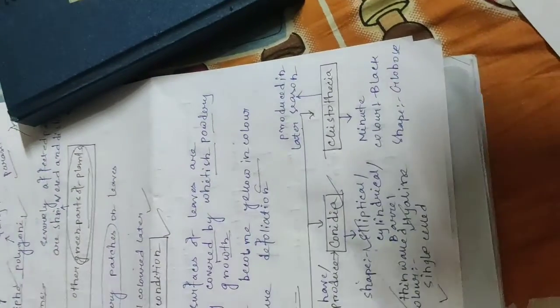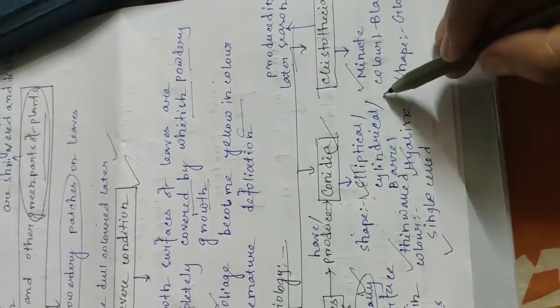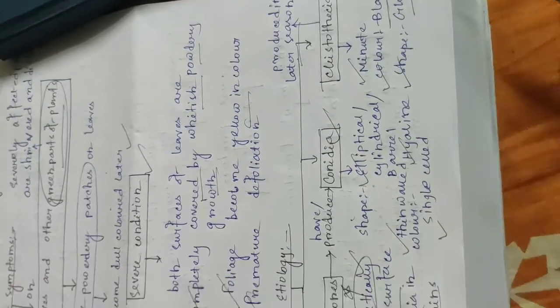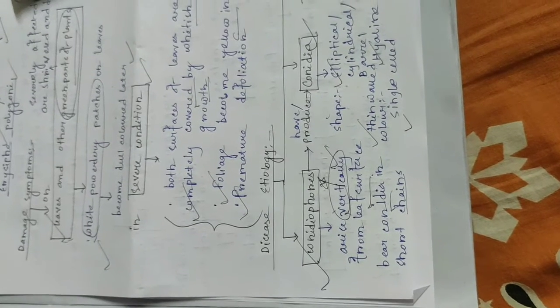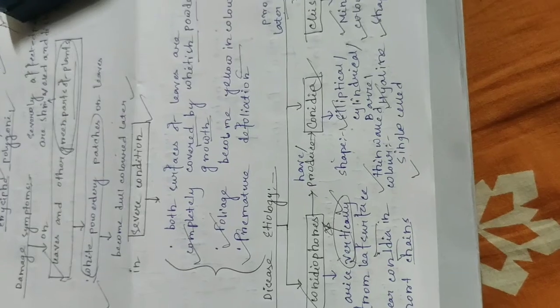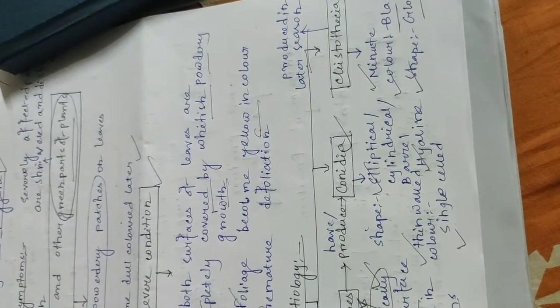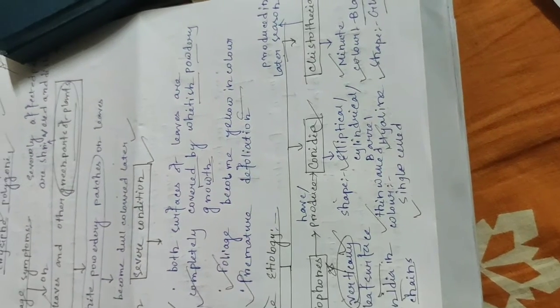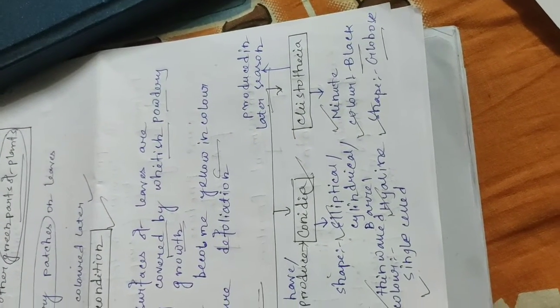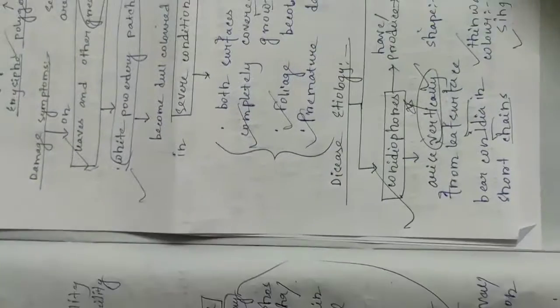And the third is cleistothecia. Cleistothecia are produced in the latter season. They are minute, color is black and shape is globose. Conidiophores arise vertically from the leaf surface, bear conidia in short chains. The shape of conidia is elliptical, cylindrical or barrel, thin-walled, hyaline and single-celled. Cleistothecia are produced in the latter season, minute, black, globose.